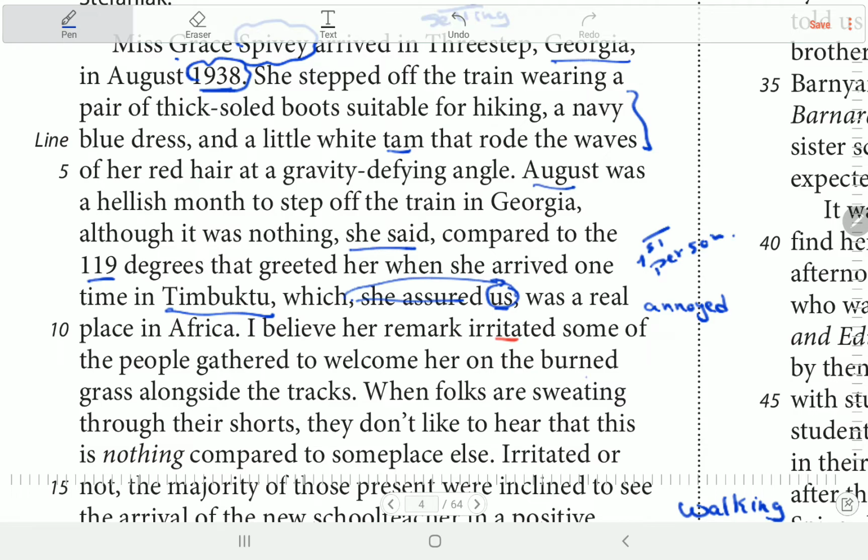So what happened here, that this Miss Spivey, she arrived in a hellish month, so it was very hot. And when she came to Georgia, well, she only said that it's nothing. This 119, this heat is nothing if compared to this place that she went to in Timbuktu. يعني انتوا عندكم الدنيا حر ولكن في تمبكتو الدنيا أحر.